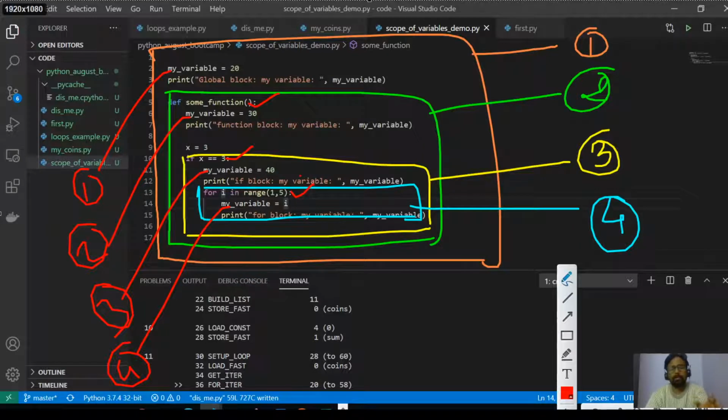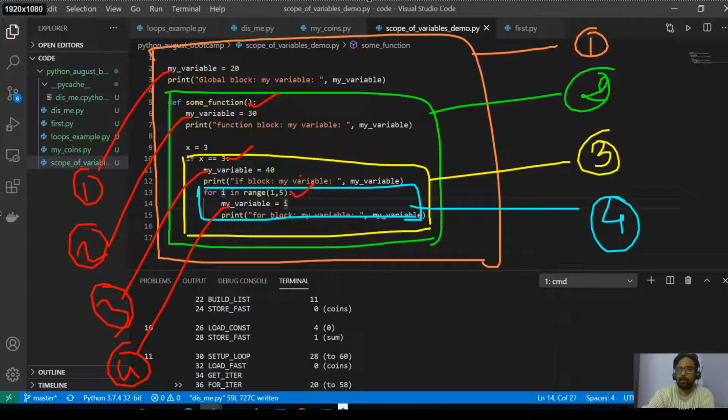So how does a compiler know which one to take? Because all the names are same, which one to take? What it does is it looks in its local block, that is in this fourth block first, and then it looks in the bigger block, and then in the bigger block. So the lookup is like this.